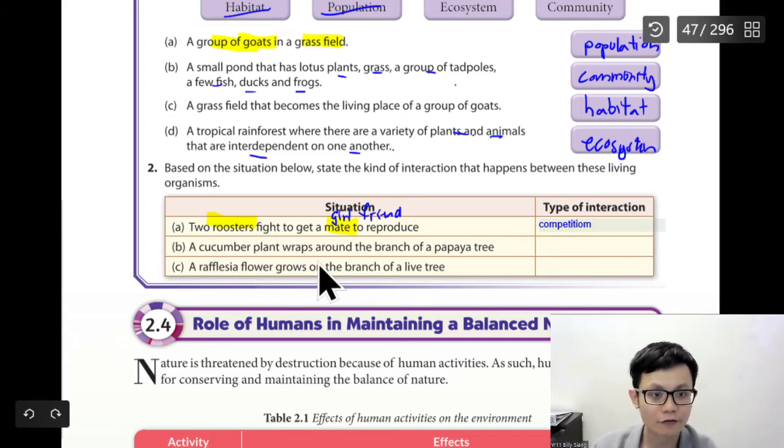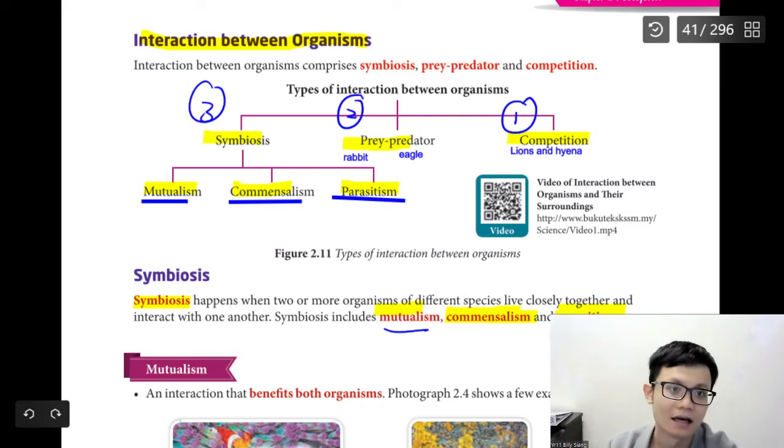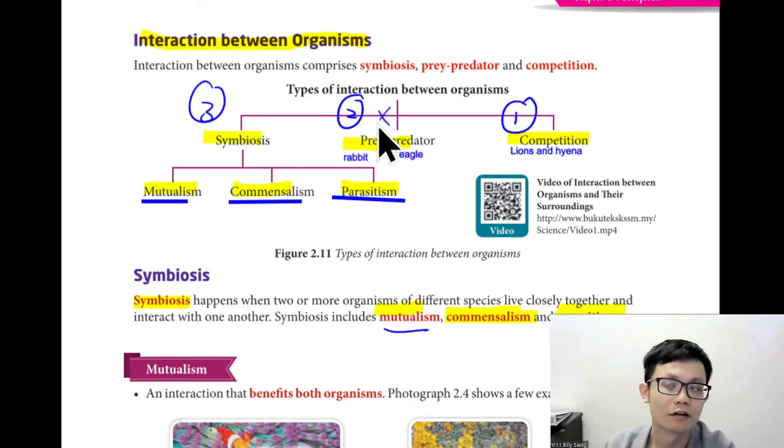A cucumber wraps around the branch of a papaya tree. So we can see here cucumber and papaya, which one is it? I'm sure cucumber and papaya is not prey predator, right? Are they competing for sunlight?